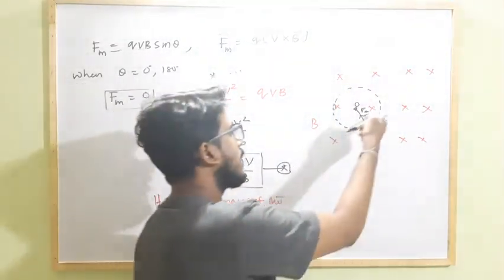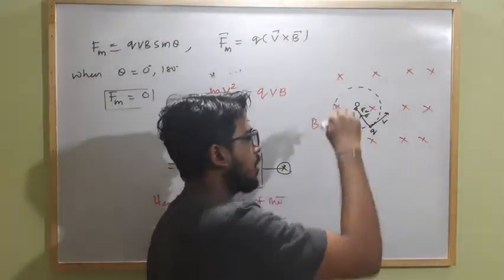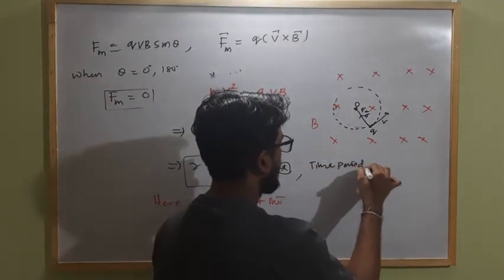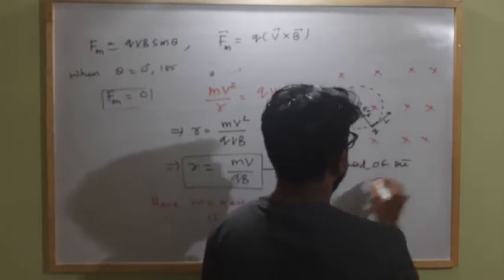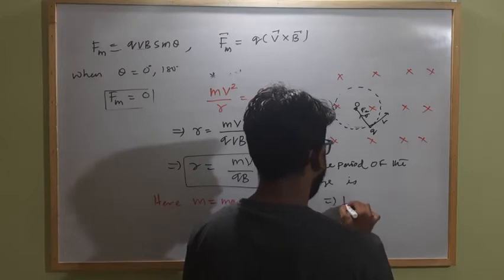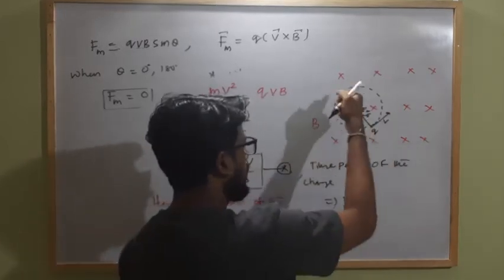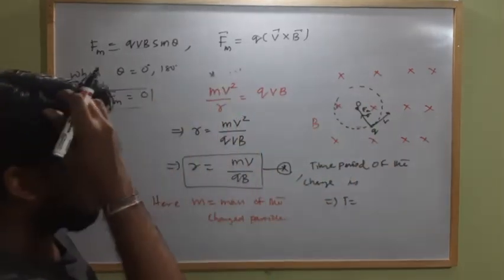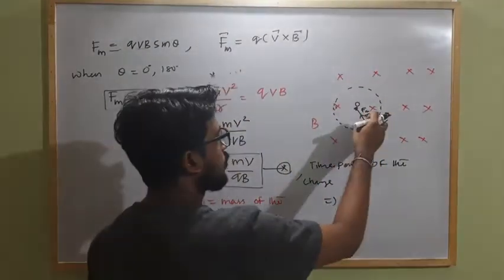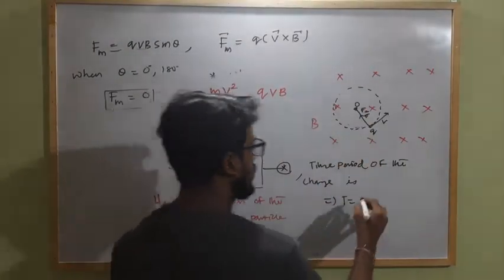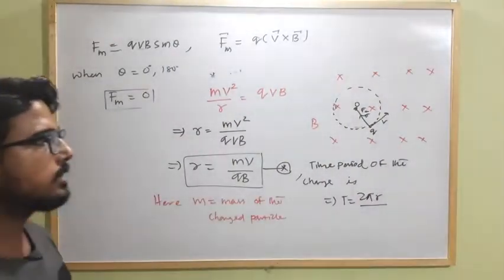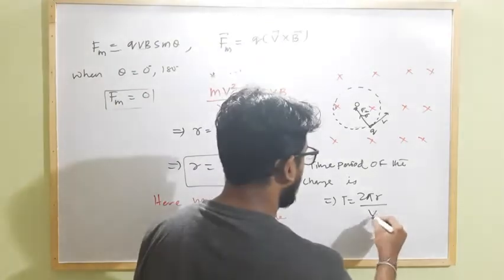As we know, the charged particle starts revolving along the circular path, so the time period of the charge is how much? T equals the total distance covered to complete one cycle by the charged particle, which is the circumference of the circular path, 2 pi r, divided by the velocity of the charged particle, v. That gives us the time period.